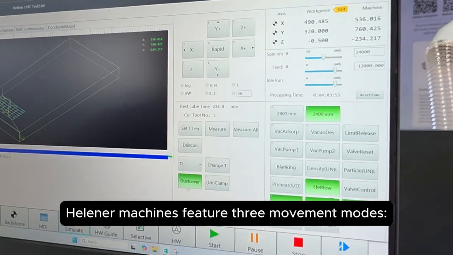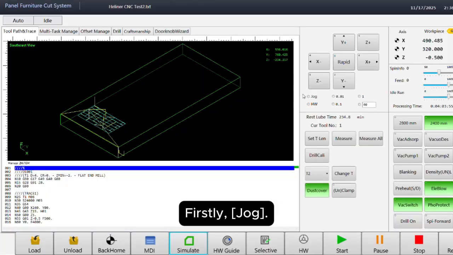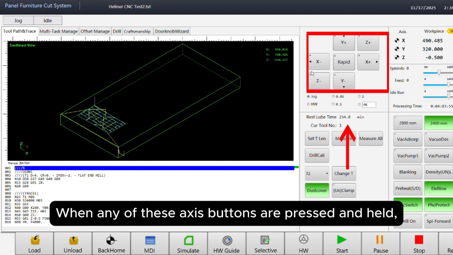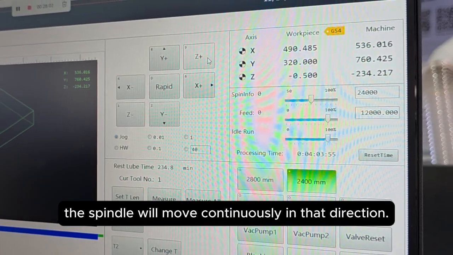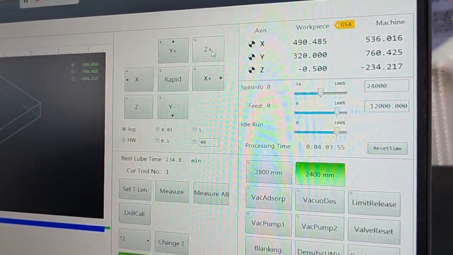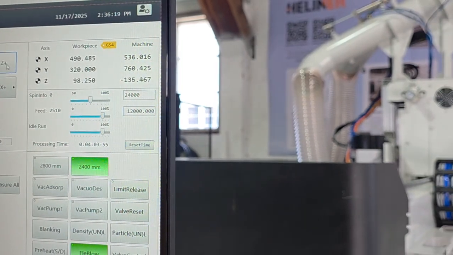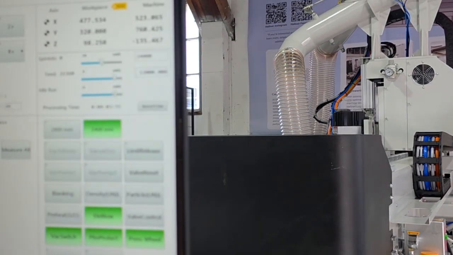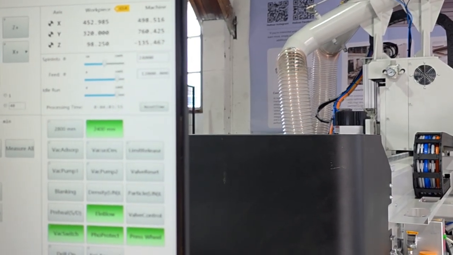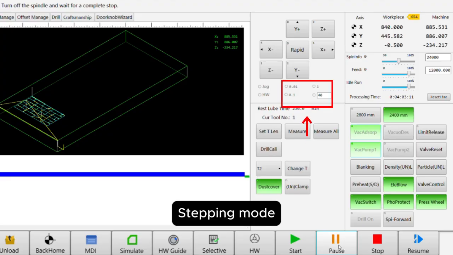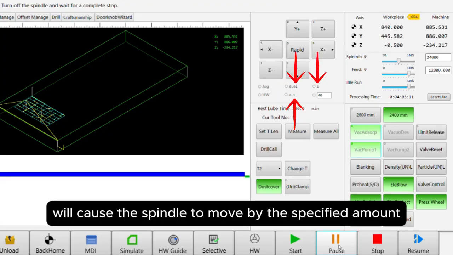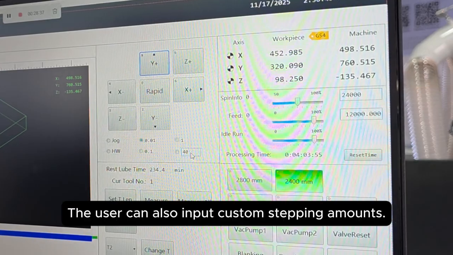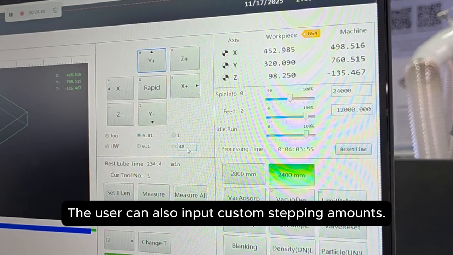Heliner machines feature 3 movement modes. Firstly, jog. When any of these axes buttons are pressed and held, the spindle will move continuously in that direction. Stepping mode will cause the spindle to move by the specified amount in millimeters with every press of an axis button. The user can also input custom stepping amounts.